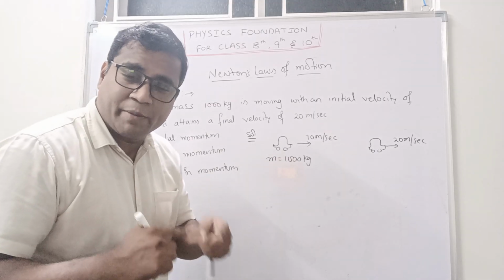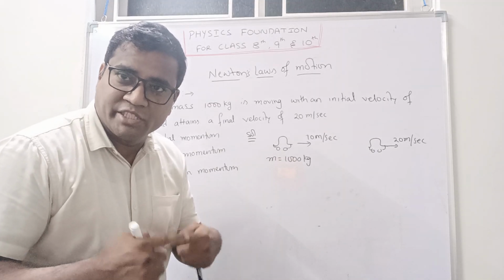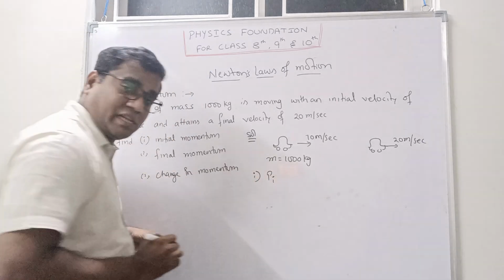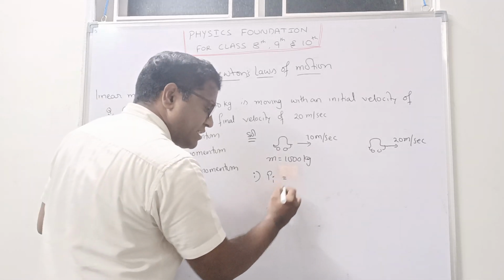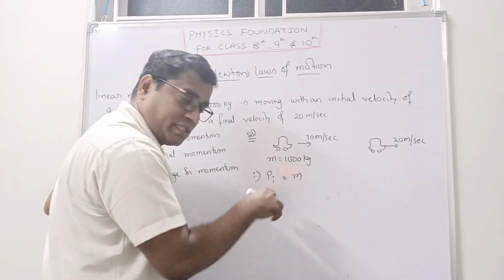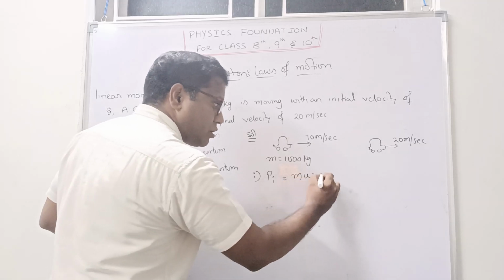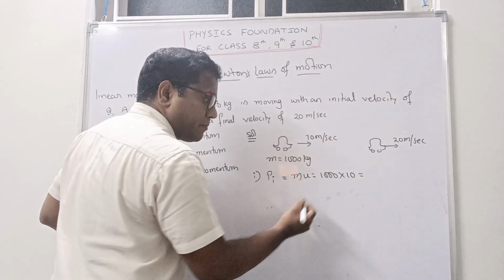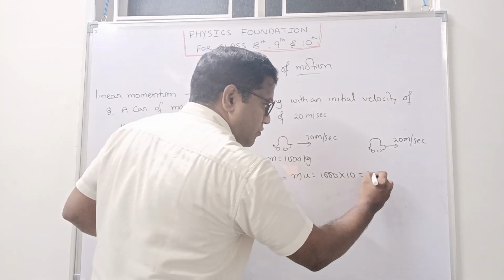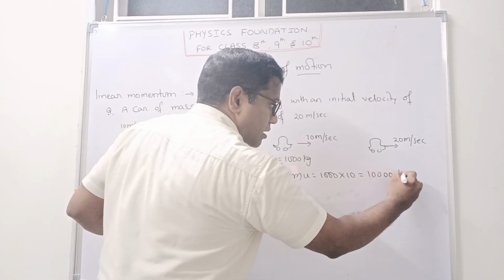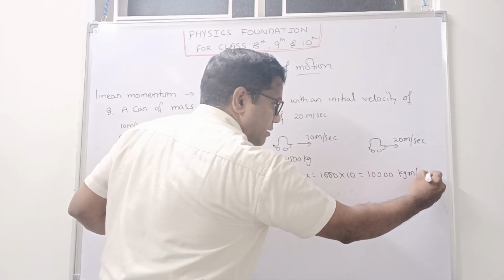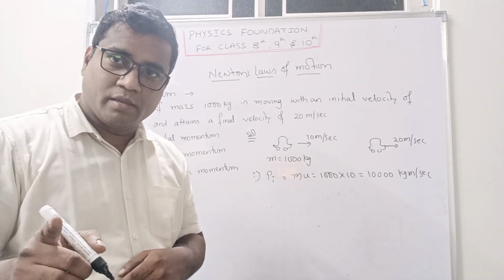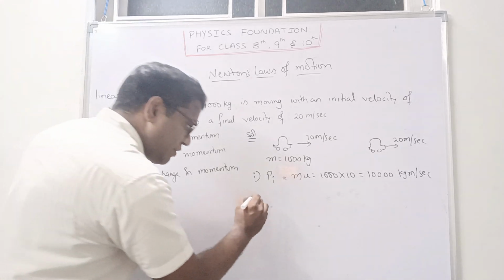Initial momentum is denoted by Pi. Correct. So I will write Pi is equal to mass into its initial velocity, which I will write as u. So here mass is 1000 into velocity, which is 10. So it can be written as 1 with 4 zeros, kg meter per second. Clear? I hope everybody got the same answer. Yes. Now see the second one.